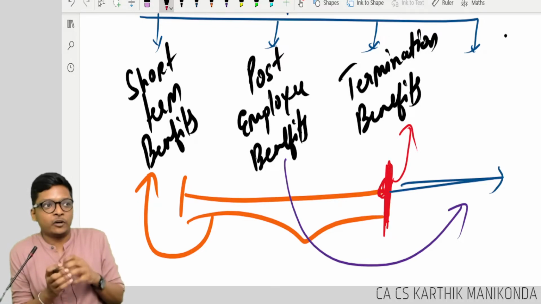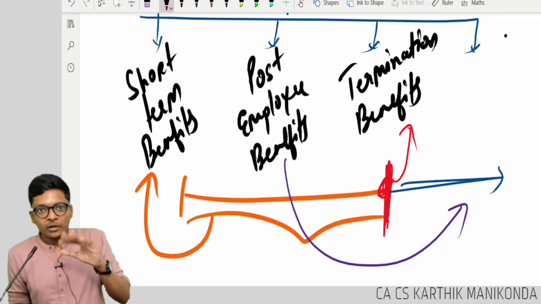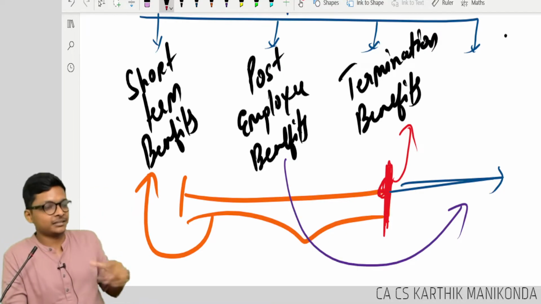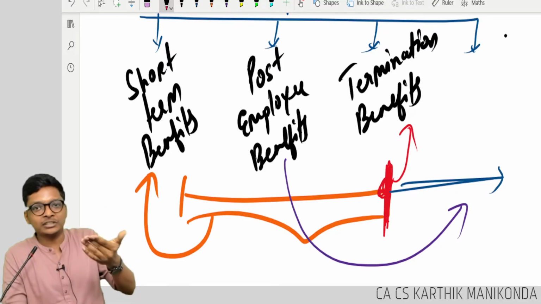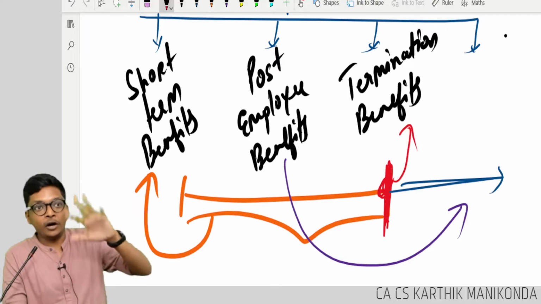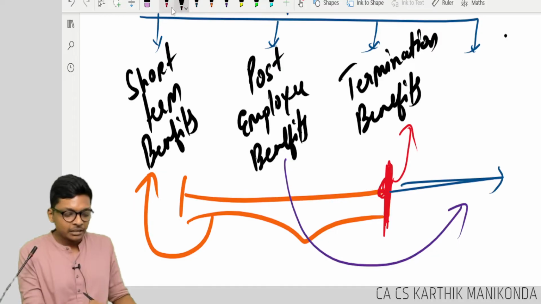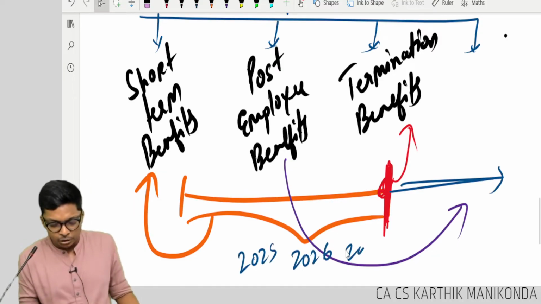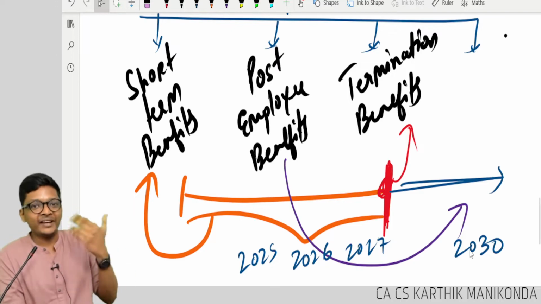If you get best performer for any 3 years, after those 3 years get over, after 2 more years, you will get a double bonus. Let's say Rajaram is the best employee in 2025, 2026, 2027. They are saying in 2030, he will get 3 times bonus, 5 times bonus.